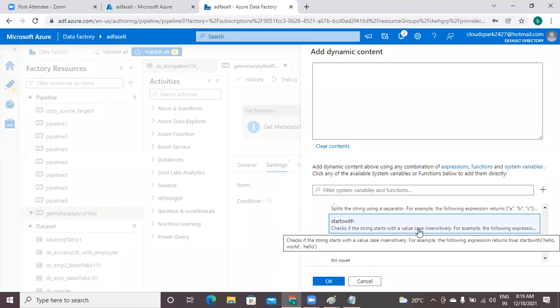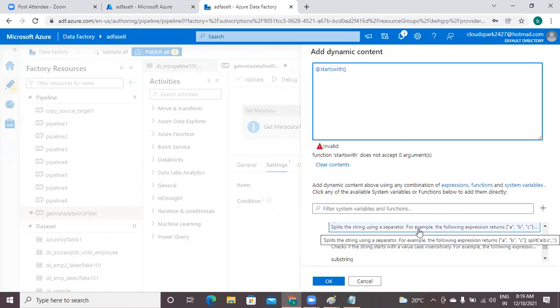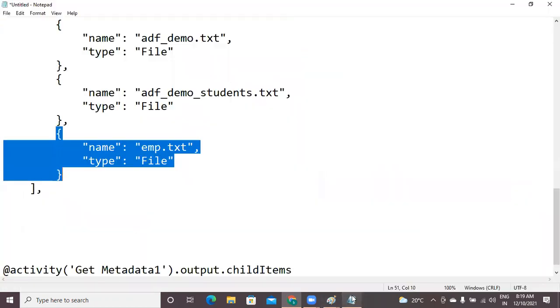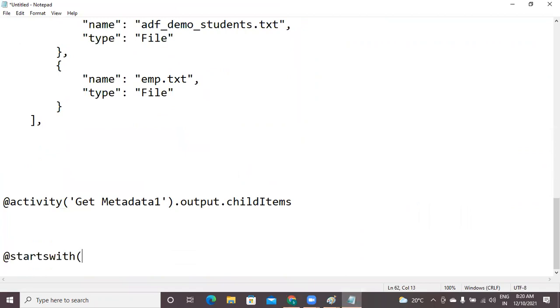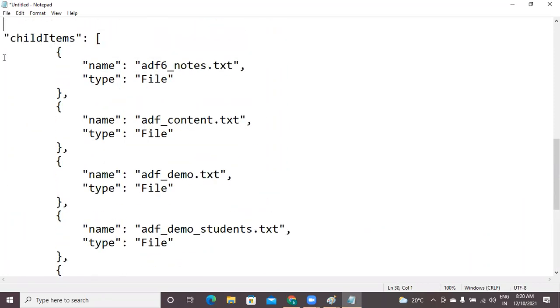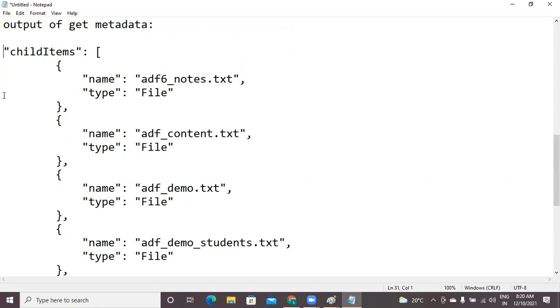Okay, just click on that. The letters are small, that's why I'm copying, and I will paste it into your notepad. Just starts with. Okay. So this particular child items we have extracted.